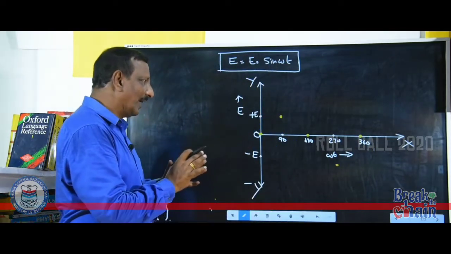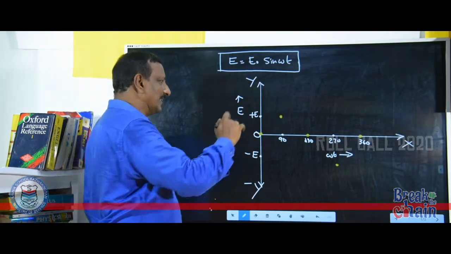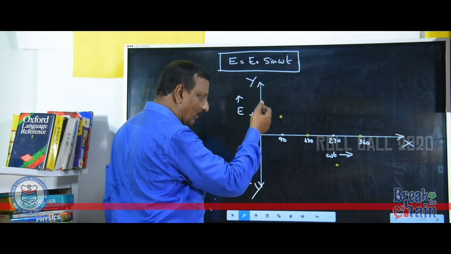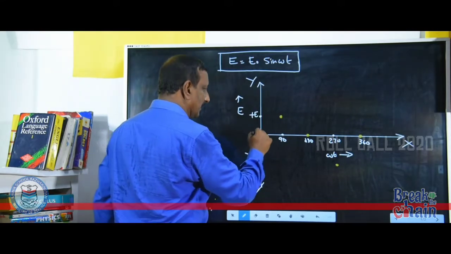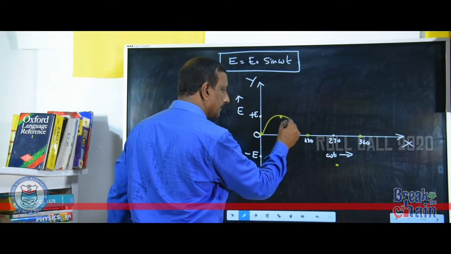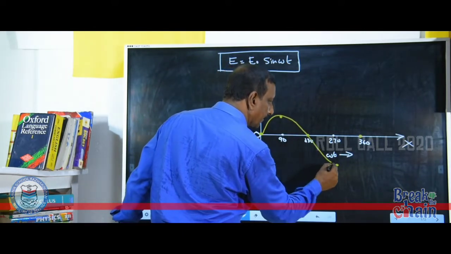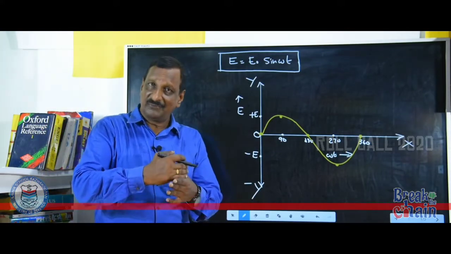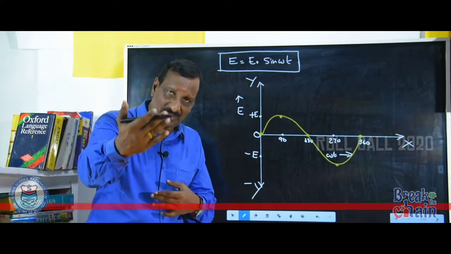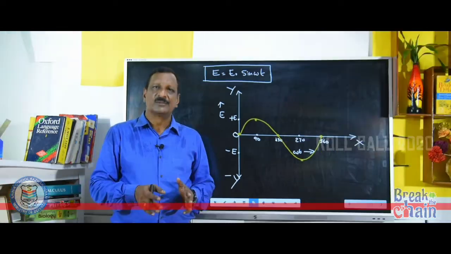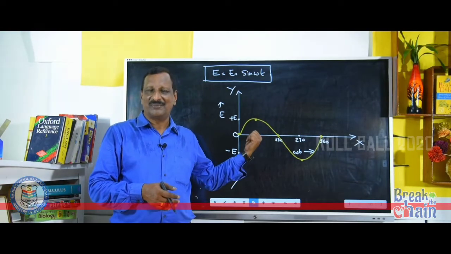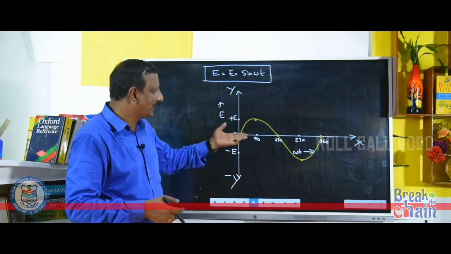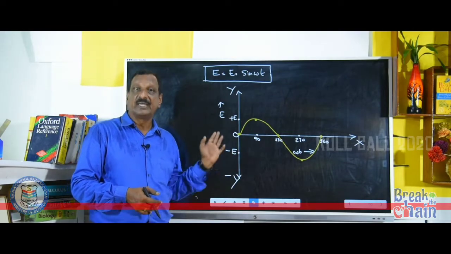Now all of you look here, I am going to draw a graph. From 0 to 90, 90 to 180, 180 to 270 and to 360, the graph is like this. This EMF is fluctuating between the positive cycle and the negative cycle, and this is the graph for the AC wave.